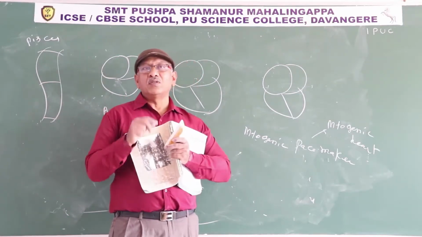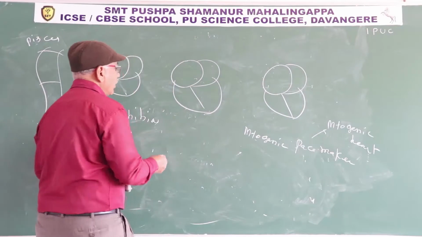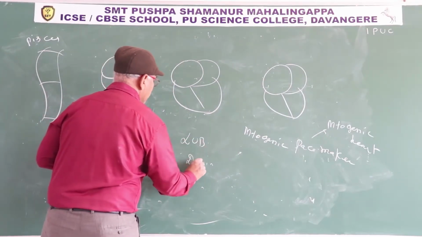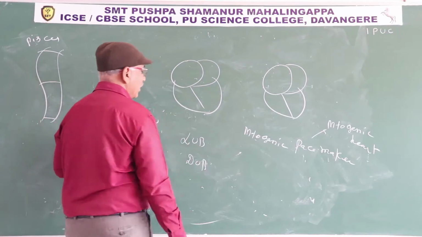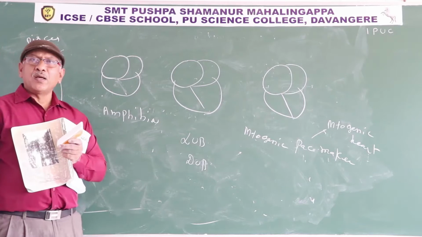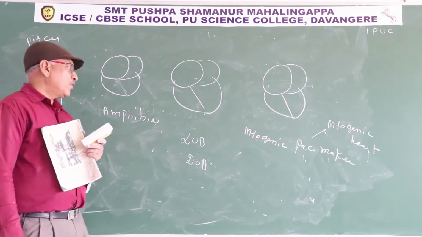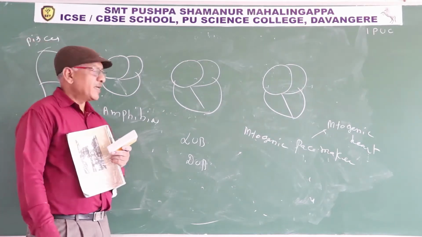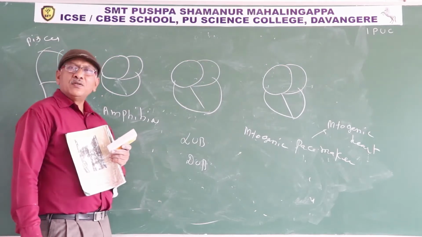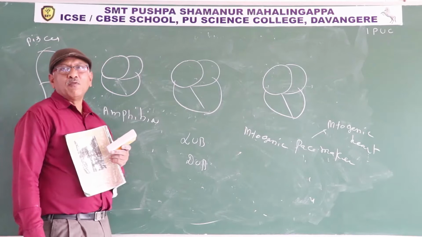Explain heart sounds. Lub and dub are the heart sounds. Lub is the first sound, dub is the second sound. Lub is due to closure of cuspid valves, tricuspid and bicuspid valves, and dub is due to closure of semilunar valves.